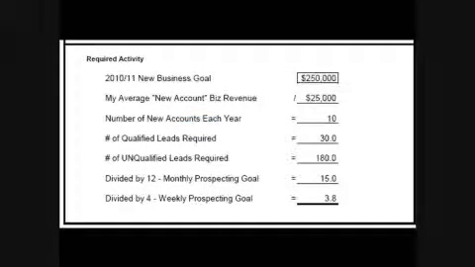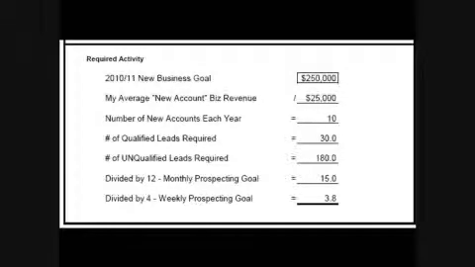Let's look at the middle part of the form. For this particular account executive, their 2010-2011 new business goal is $250,000. Since their average new account bills about $25,000, this AE will need 10 new accounts every year in order to reasonably expect that they will hit their new business budget.